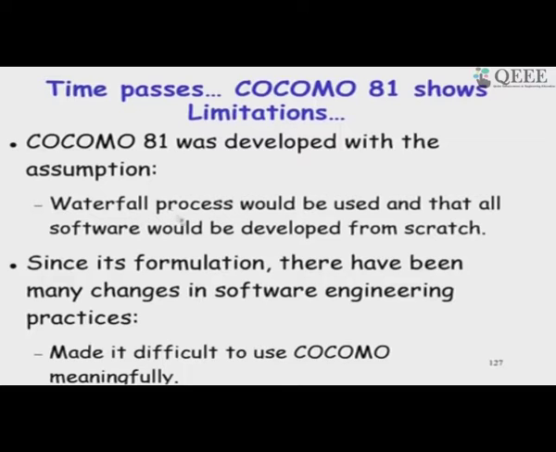The function point should take care of that, at least in the beginning of the project. Later, as there is more clarity on lines of code, maybe you can use lines of code, but initially we need to use the function point. So, these are the main objectives with which COCOMO 2 was proposed.